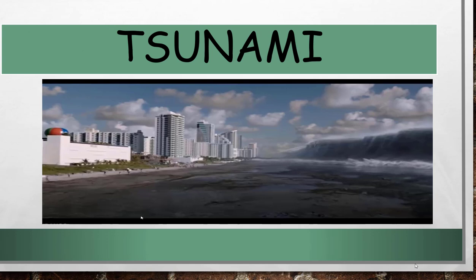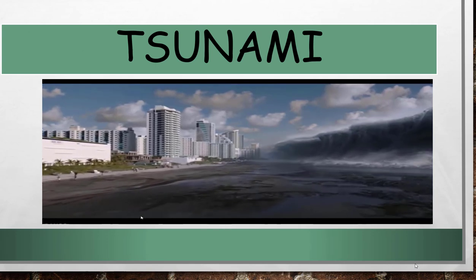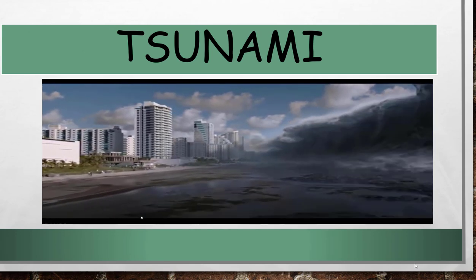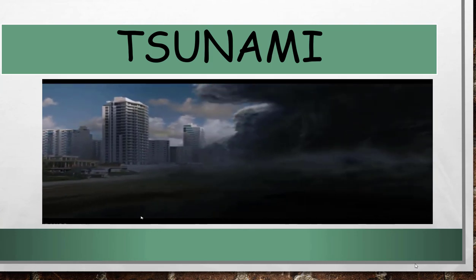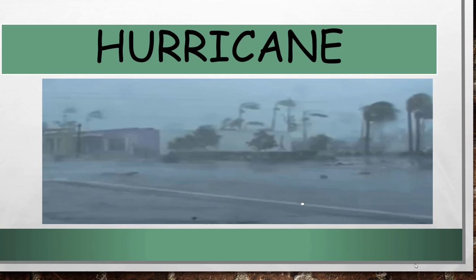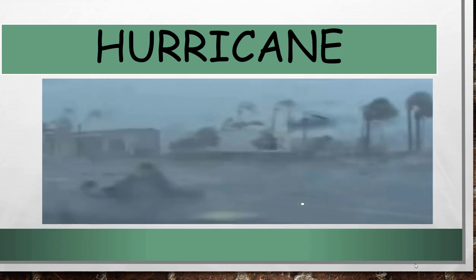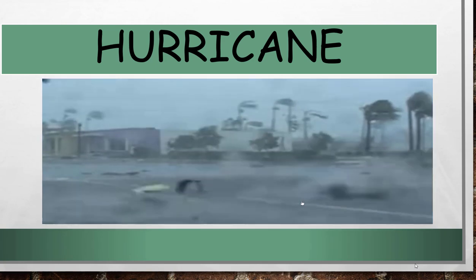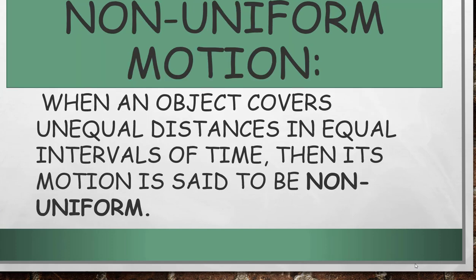I hope you can make out which kind of motion is motion of tsunami. It is non-uniform. Similarly, you can say the same thing about hurricanes also. So what is non-uniform motion? When an object covers unequal distance in equal interval of time, then it is called non-uniform motion.